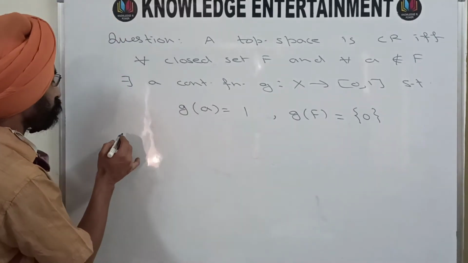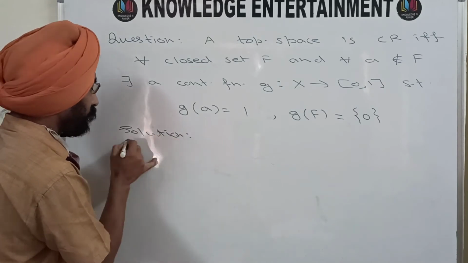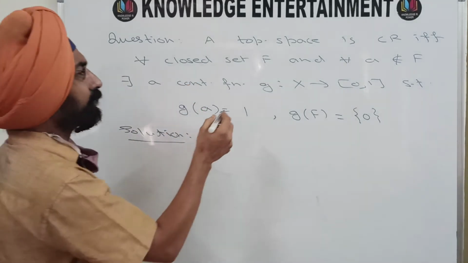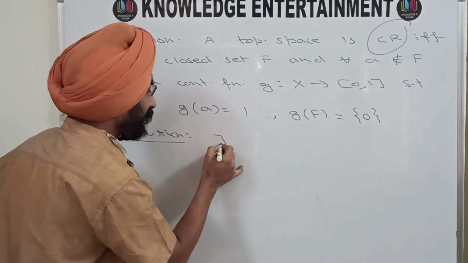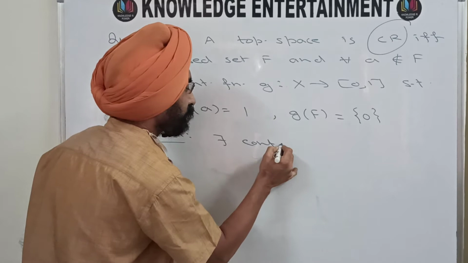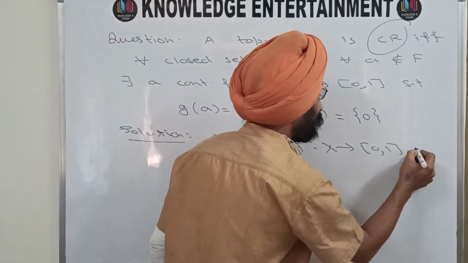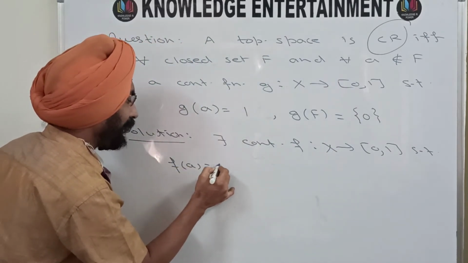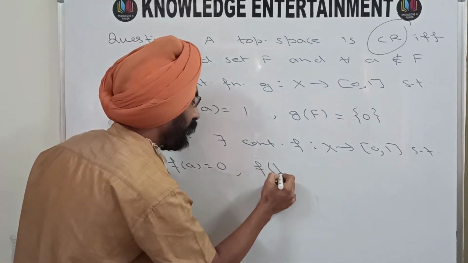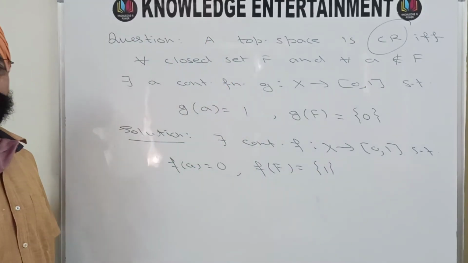So how to do it? Solution. I am not going into full detail of this solution, because in CR, complete regularity, you know one particular thing: that there exists a continuous function f from X to the closed interval [0, 1] such that f of the particular point a is 0 and f of every point of that particular closed set is 1. This is well known to you.